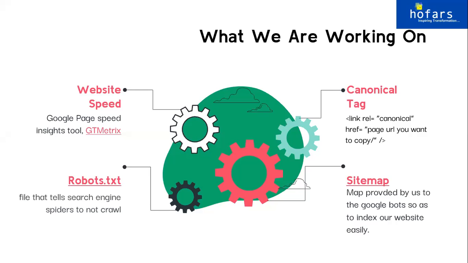So for certain web pages on our website, we add a robots.txt file to it, so that when the crawler comes from the search engine to crawl our website, when it sees robots.txt attached to that web page, it won't crawl it. The next thing that I'm going to talk about is sitemap.